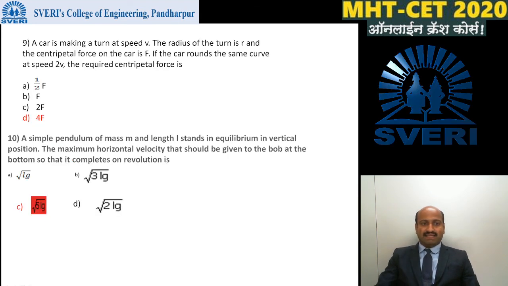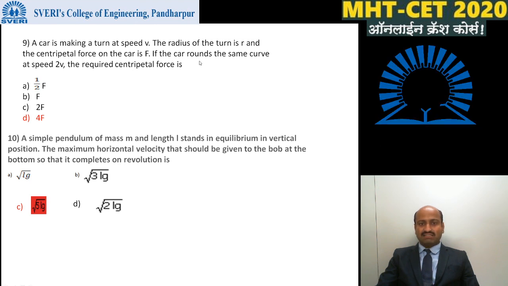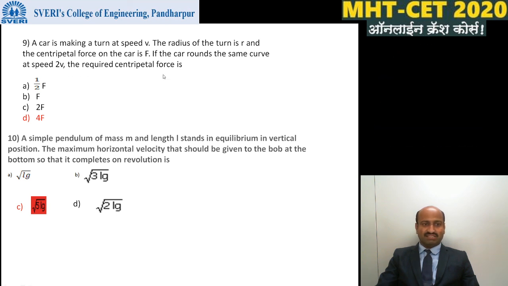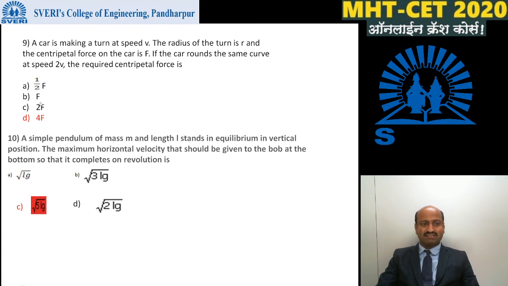Next, a car is taking a turn at speed v. The radius of the turn is r and the centripetal force on the car is f. If the car rounds the same curve at speed 2v, the required centripetal force is: 1/2 f, f, 2f, or 4f.